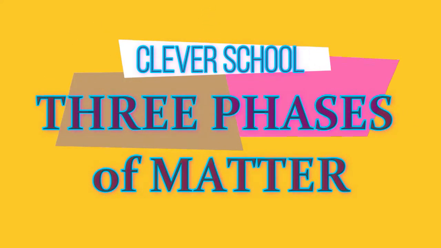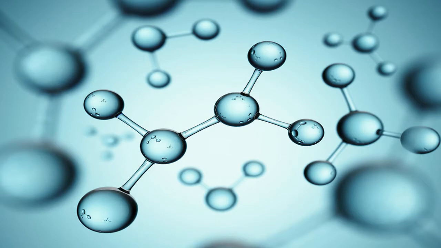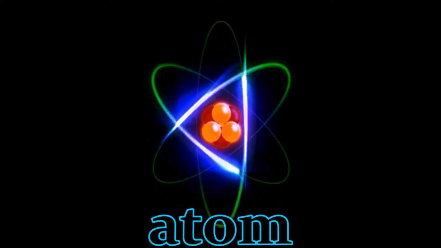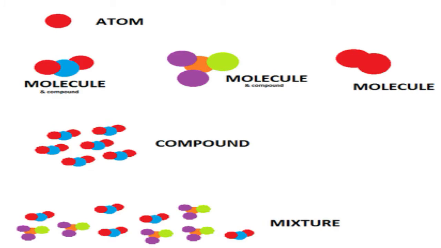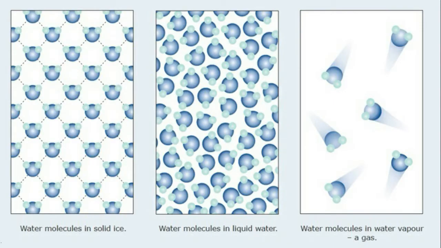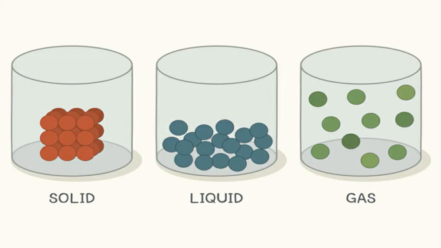Phases of matter. Matter is made up of tiny particles called molecules. Molecules are made up of still tinier particles called atoms. Molecules can join together to form larger molecules. Molecules of matter are arranged differently in the different phases of matter: solid, liquid, and gas.